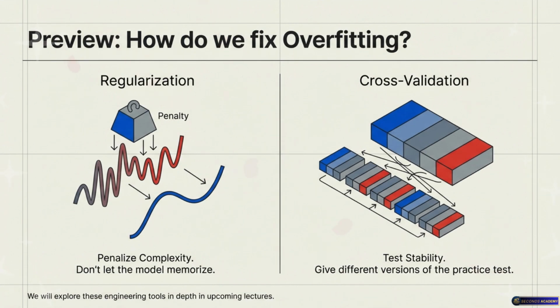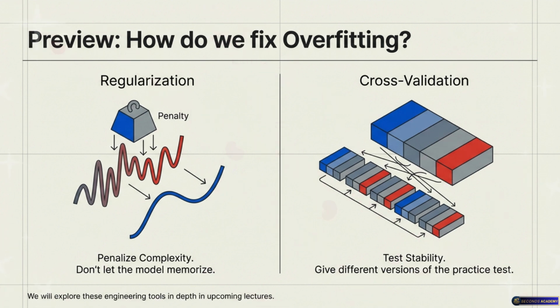Right. We've talked extensively about all these massive problems: overfitting, high variance, non-convergence. We don't just stare at the dashboard and cry, right? We actually have ways to fix them. We absolutely do. We have a very robust engineering toolbox. We actually just mentioned one, regularization. Give me the quick preview.